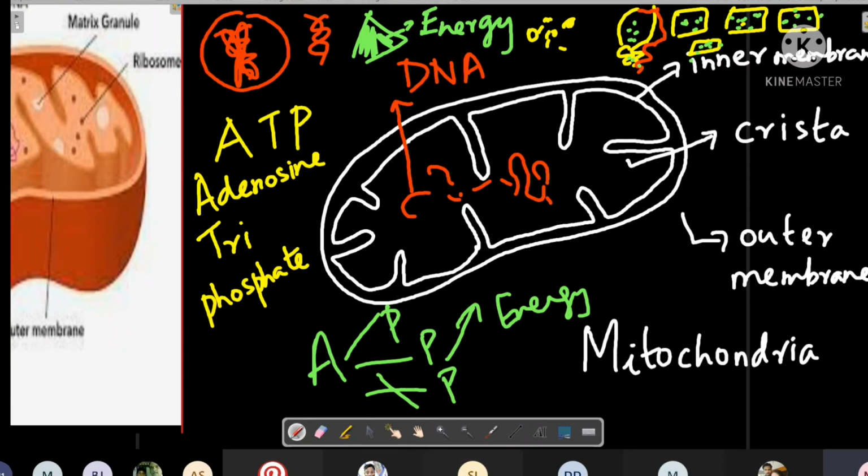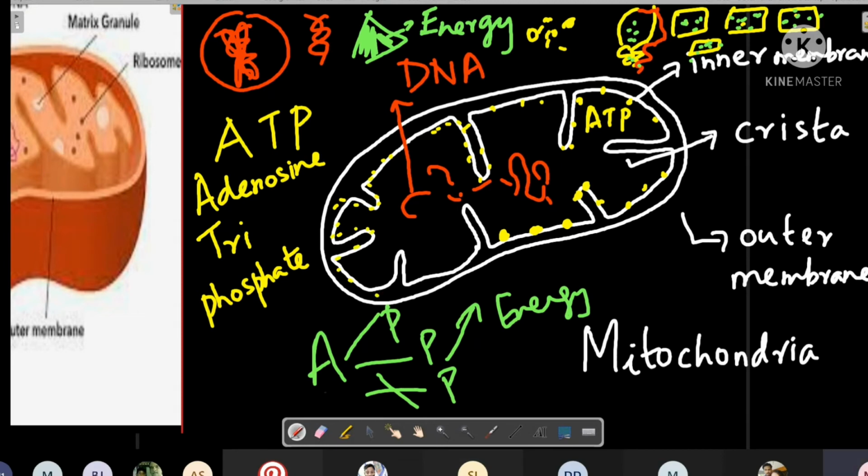And where is this ATP stored? ATP is stored in the inner membrane of mitochondria, that is here. That's why I have put it as yellow color. It shows ATP. Whenever you want energy, this ATP chemical bond will be broken and immediately you will get the energy.